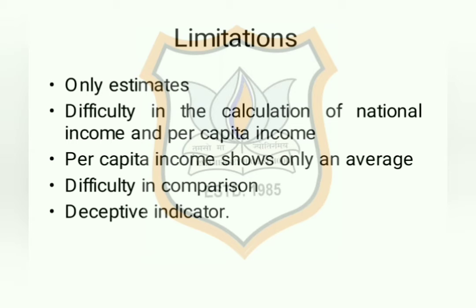Next one, that is per capita income shows only an average. As we have already seen, per capita income is an average income per head. Okay, so it is just an average income, and therefore with an increase in per capita income, if there is an unequal distribution of income, then we may not say that economic development has taken place. So due to this also, per capita income as an indicator is considered to be deficient.